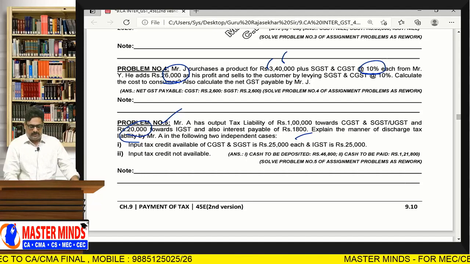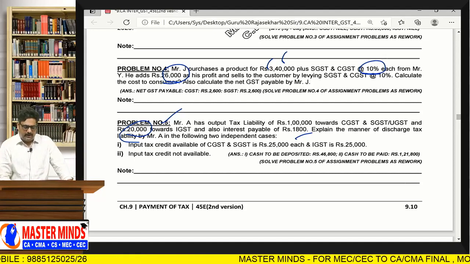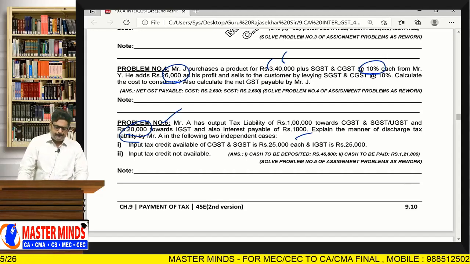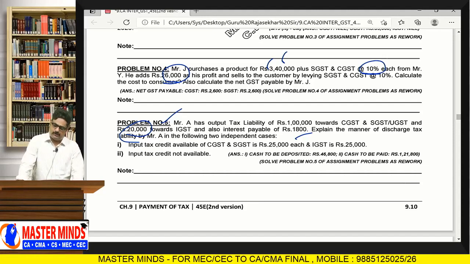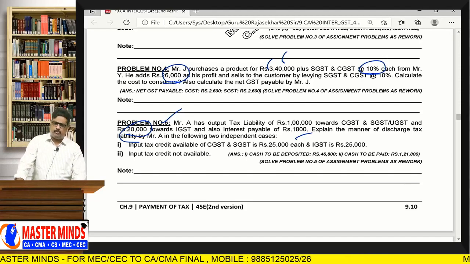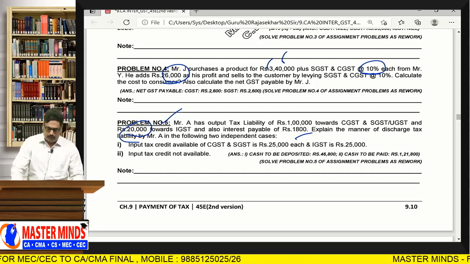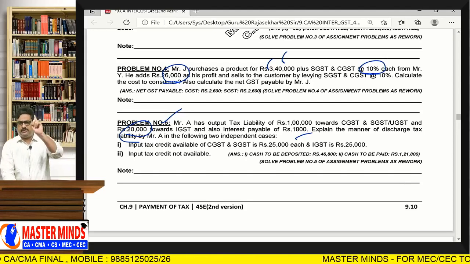ITC available of CGST and SGST is 25,000 rupees each and IGST is 25,000. And second one, ITC is not available at all in these two cases. So initially, what are the output taxes that is needed to be paid? CGST 50,000, SGST 50,000, IGST 20,000 and interest 1,800. Interest is to be always paid in cash only. Whereas with respect to these taxes, you can pay by ITC also. And ITC, if at all given, first the problem should be started with IGST ITC.